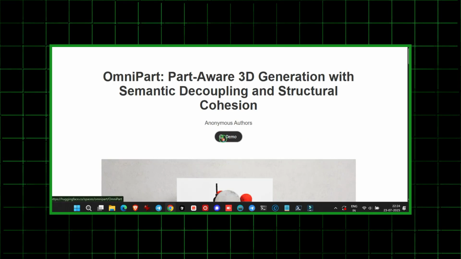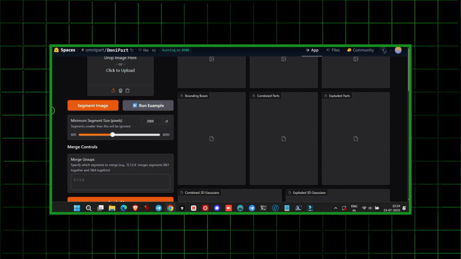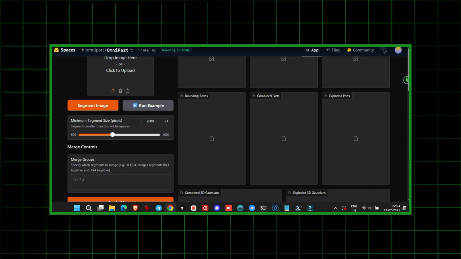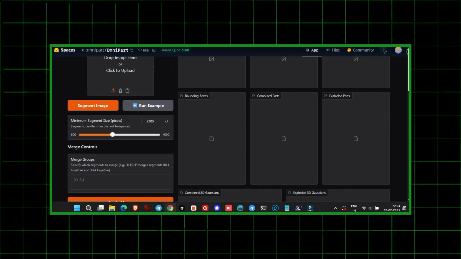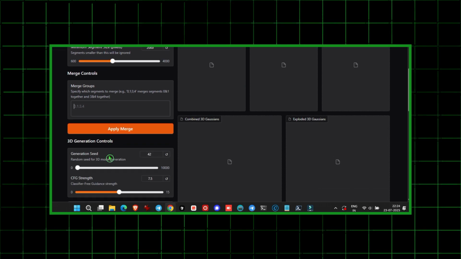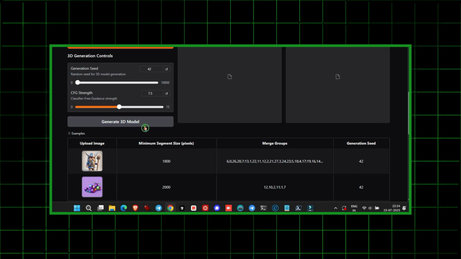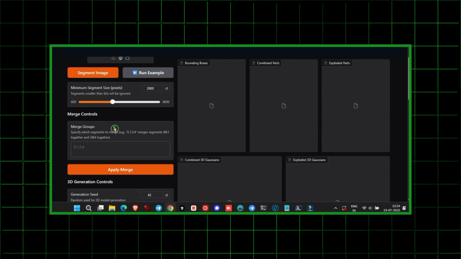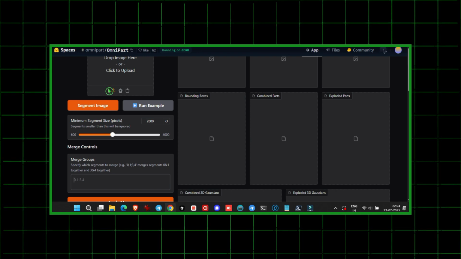The best part? A free demo is available on Hugging Face. Upload an image, click Segment Image, and the AI shows the created parts. Use the Merge option to join parts like the torso and neck. Then press Generate 3D Model to get a complete 3D model with segmented parts, a 3D Gaussian version where each part can be animated, and you can download all these models to use in software like Blender. If you're a game developer, product designer, or interested in 3D, you'll love OmniPart. The link is in the description.